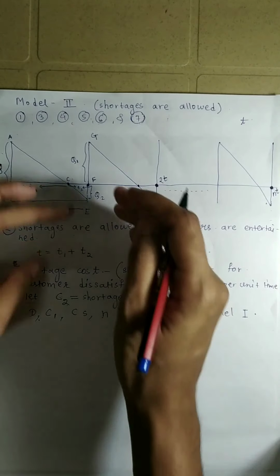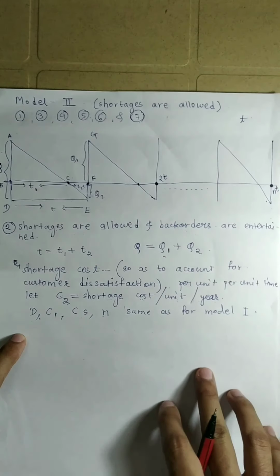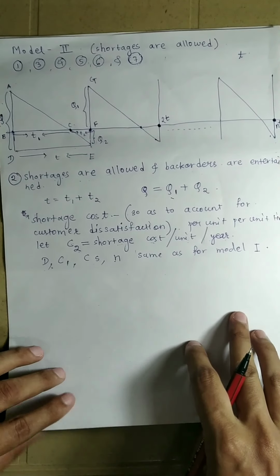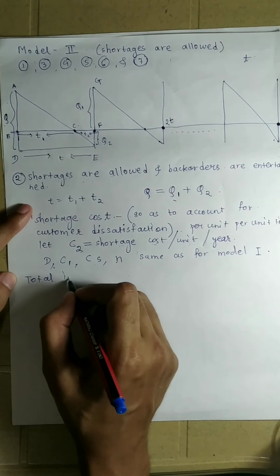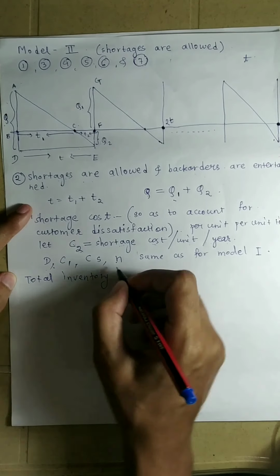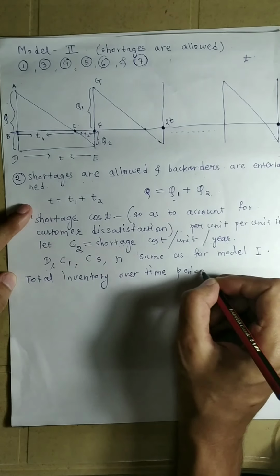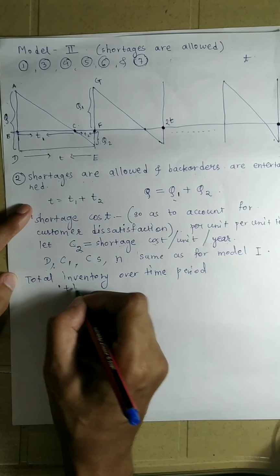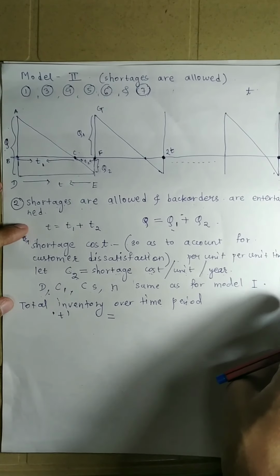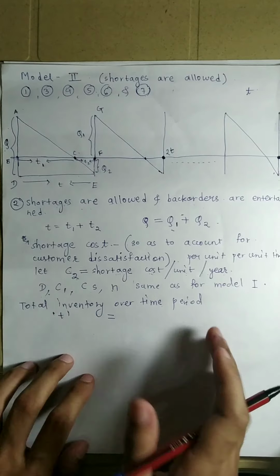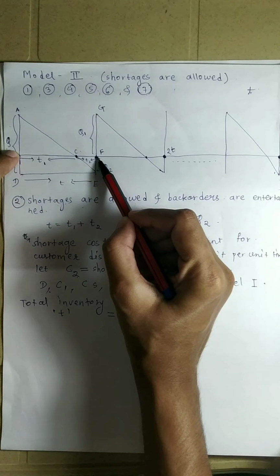So now we are ready with all the construction here, and we can calculate all the quantities. The total inventory over the time period T: what will it be?